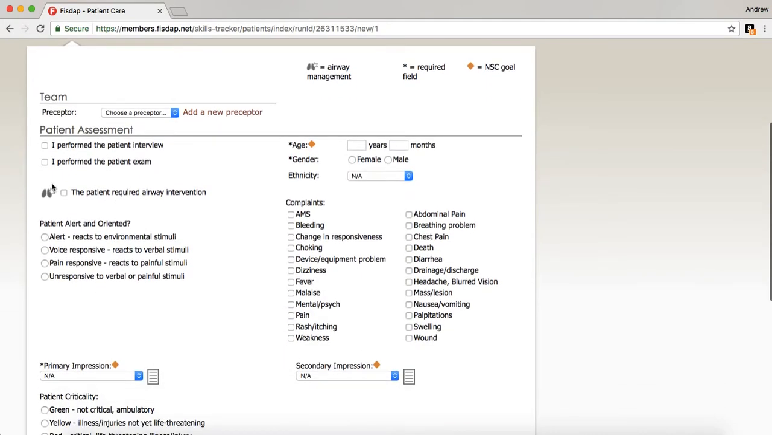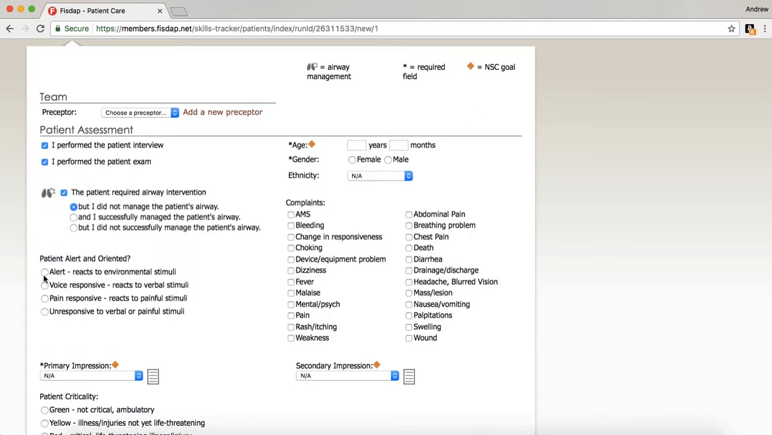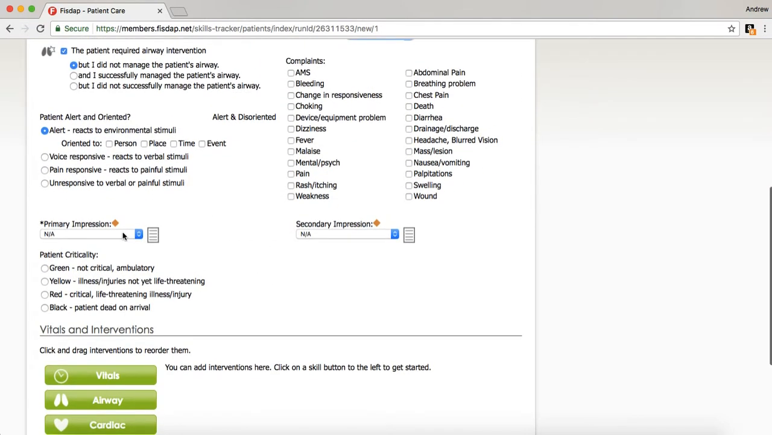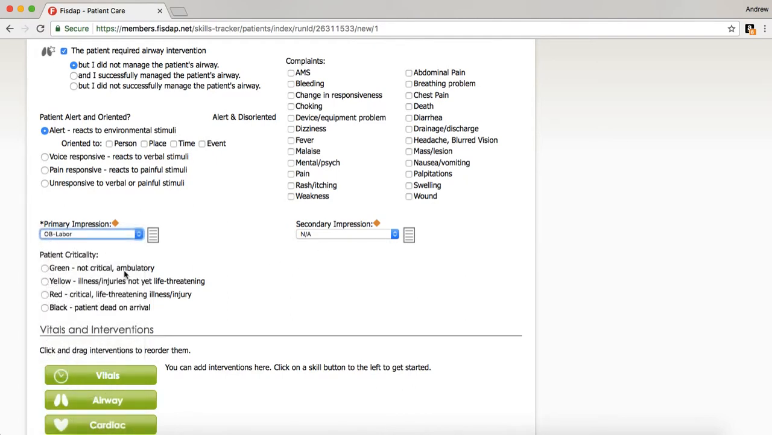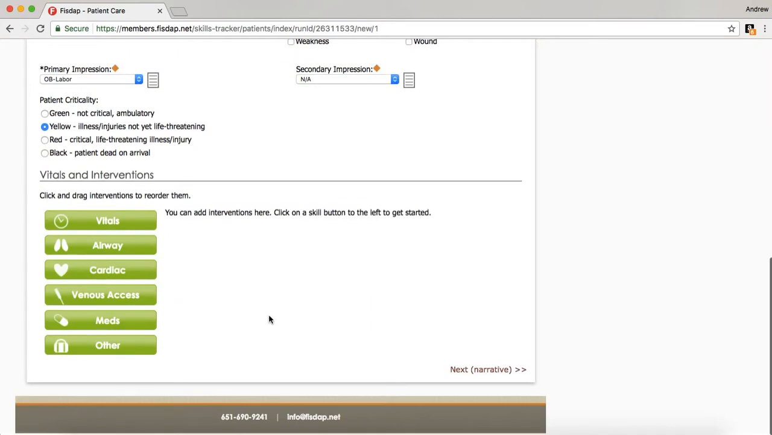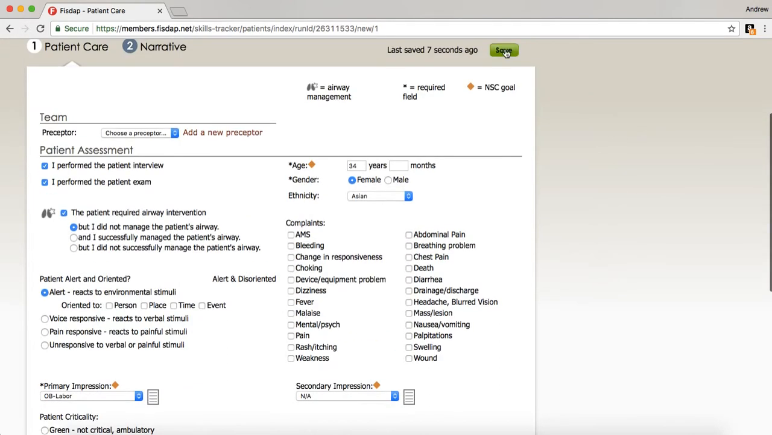And this is where we're going to go through. I perform the assessment, patient exam, manage the airway. This is all true. Okay. Patient is alert. Patient's years, let's say it's a 30-year-old female. Ethnicity can be whatever it is. Primary impression. This is where you're going to go with OB, okay? And you're going to go labor for mom. All right? And then you'll put in anything else down here that you have for mom. All right? Going to save it.